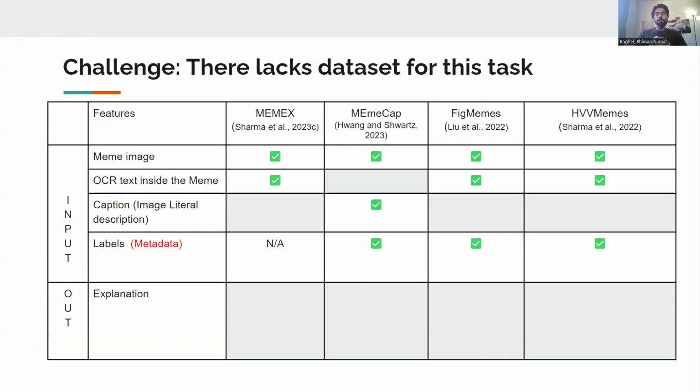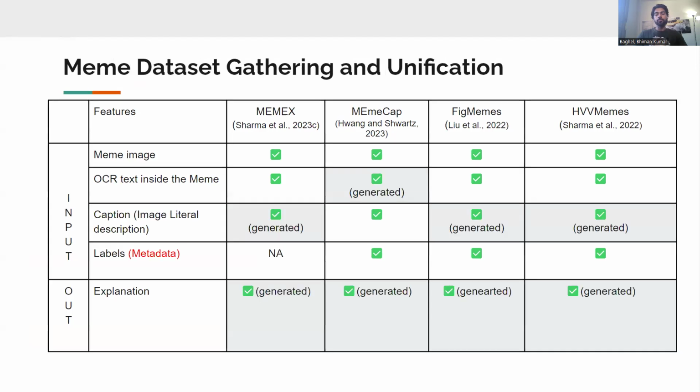To achieve our goal, we collected various publicly available meme datasets. However, they lack certain inputs required for our experimentation, as shown with gray gaps. To fill these gaps, we used OCR to extract the meme text and vision language models to generate their captions, later used to generate the explanations as well. This new enriched and unified dataset of memes is our first major contribution.